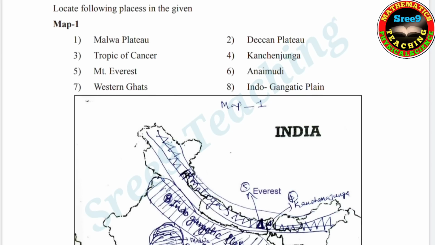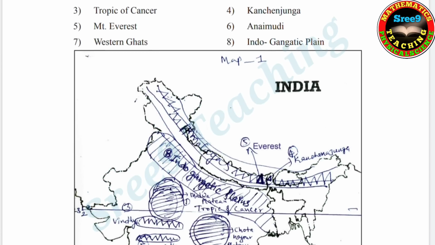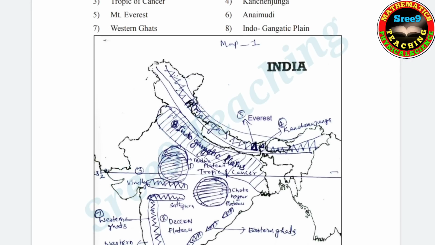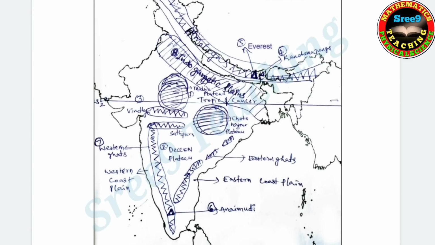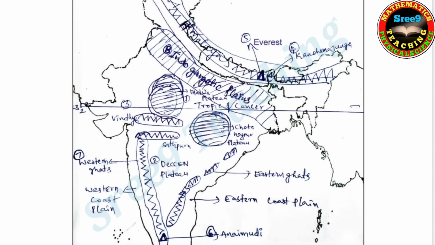So map 1, here the map pointing points are Malwa Plateau, second Deccan Plateau, third Tropic of Cancer, fourth Kanchenjunga, fifth Mount Everest, sixth Anaimudi, seventh Western Ghats, eighth Indo-Gangetic Plain. So the respective points are shown here. So please read the map carefully here. Observe the map carefully. Okay. So here the numbers are also given. Be careful. So Eastern Ghats, Western Ghats, Anaimudi is down.